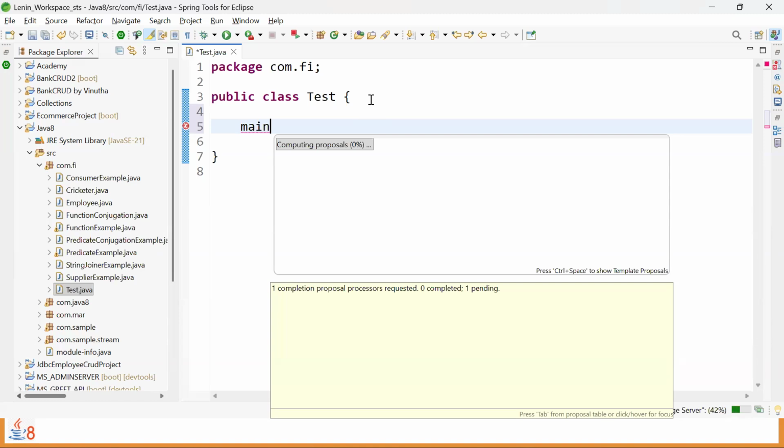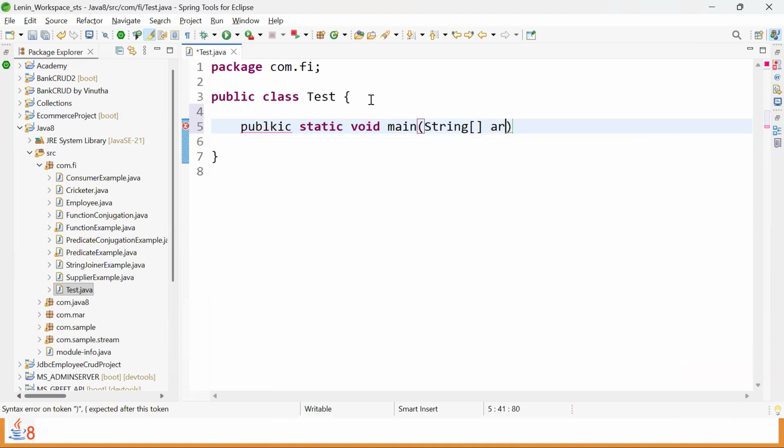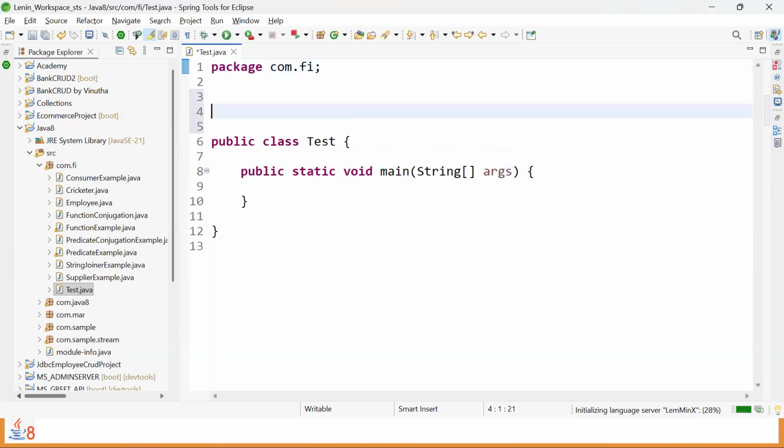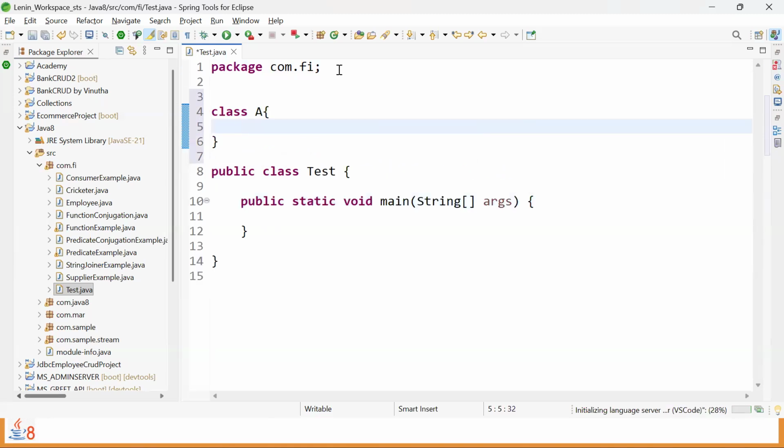I'm just waiting for this IntelliSense window to come. So if not, I'll type the syntax of say public static void main and then followed by a string array args. And inside this main method block, now we can go for writing the code. So I'm defining one class here, class of programmer choice. In one Java file, we can't have more than one public class.